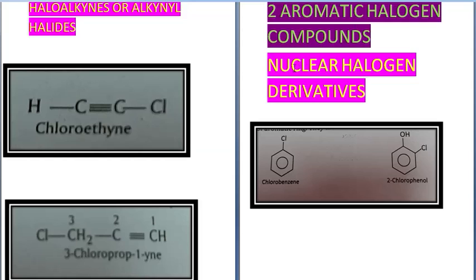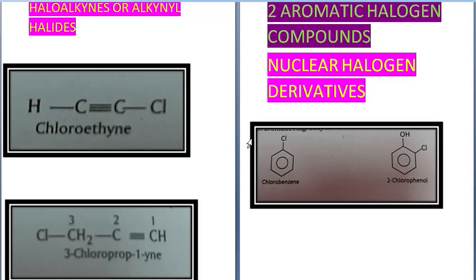So aromatic halogen compounds again are of two types. First is nuclear halogen derivative. Nuclear halogen derivatives are the compounds in which halogen atom is directly linked to a carbon atom of aromatic ring. So it is also called as aryl halide.